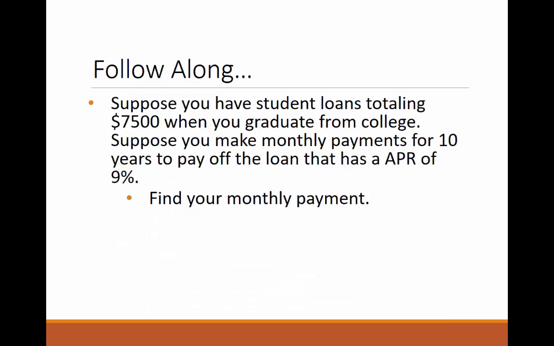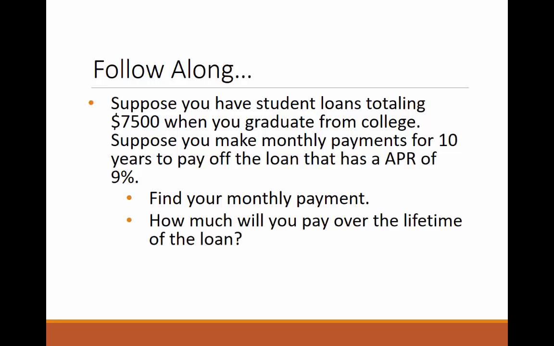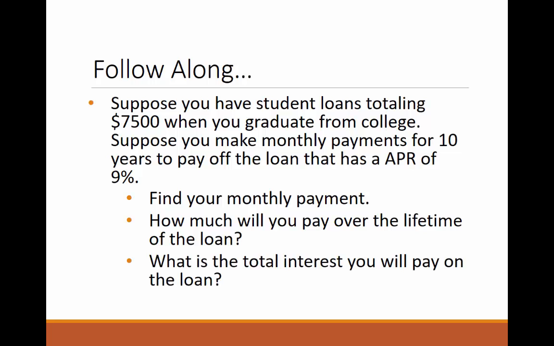Let's take a look at an actual example. Suppose you have student loans totaling $7,500 when you graduate from college. Suppose you make monthly payments for 10 years to pay off the loan that has an annual percentage rate of 9%. Find your monthly payment, determine how much you will pay over the lifetime of the loan, and what is the total interest you will pay on the loan.